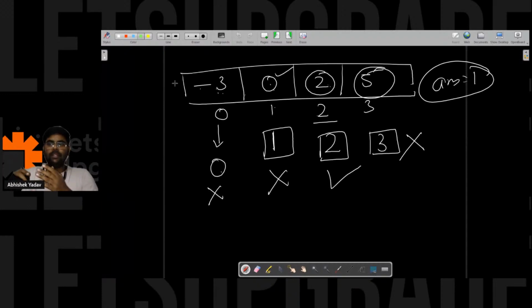So anyone, any observation you can make from this array, this example, how you will approach? Okay, so getting two answers.